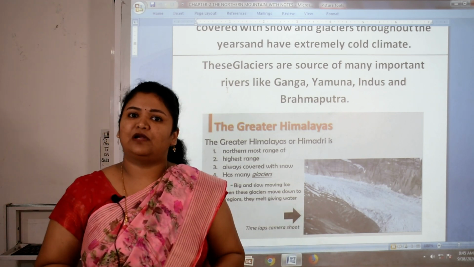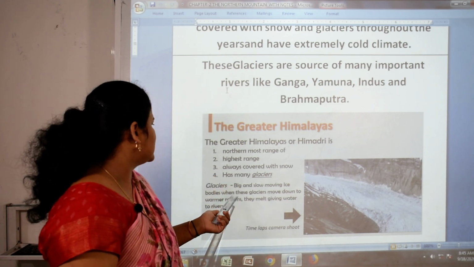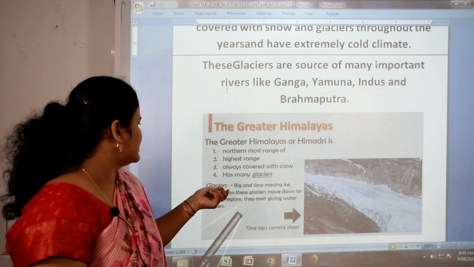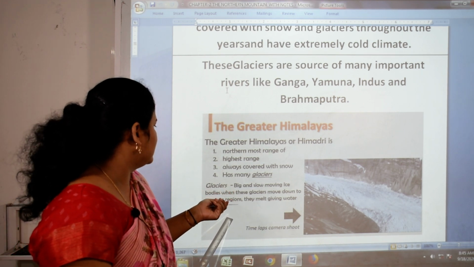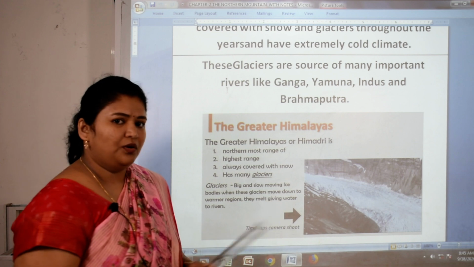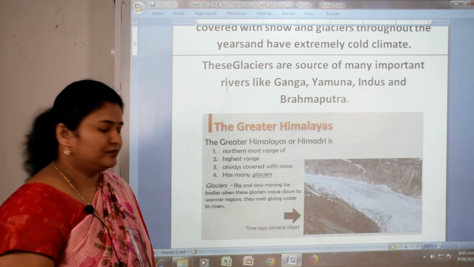And what is the meaning of glacier? Glacier is a big and slow moving ice body. When these glaciers move down to warmer regions, they melt, giving water to rivers.